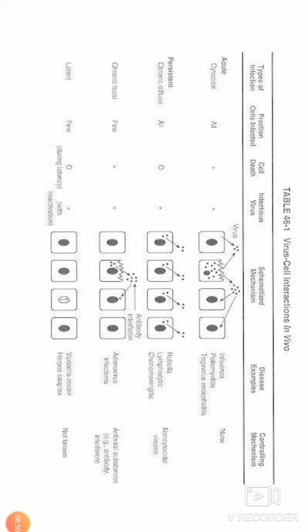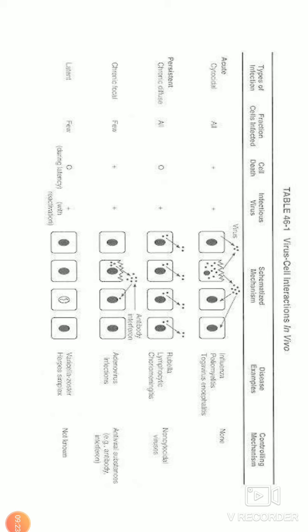Coming to chronic focal infection. In this case, only a small portion of the cell population is infected. These cells release the virus and are killed. Low concentration of antiviral substances like antibody or interferon reduce extracellular virus to a low level, so that only a small number of susceptible cells are infected at any time, maintaining the infection.